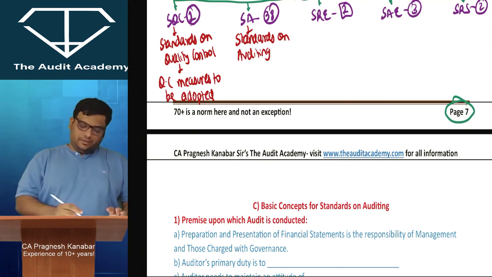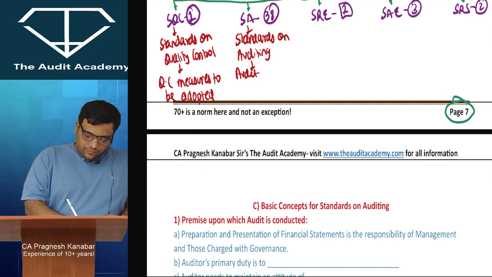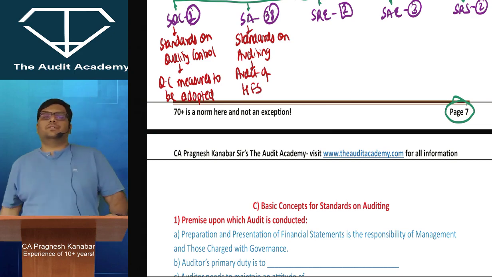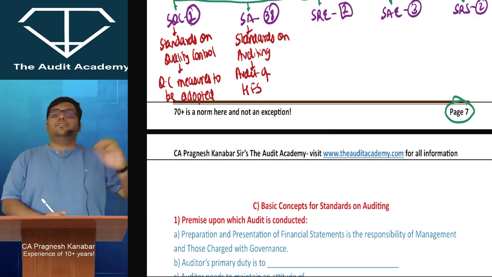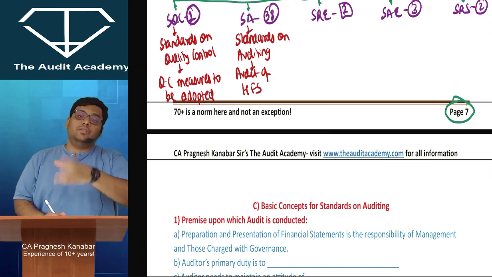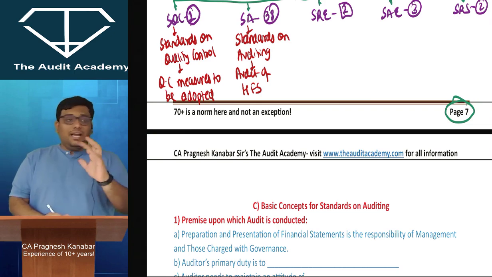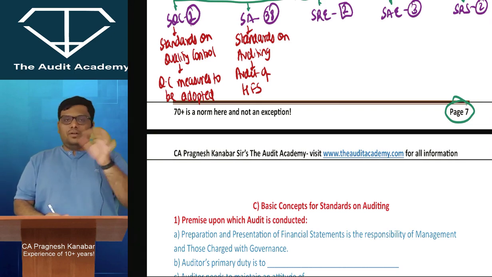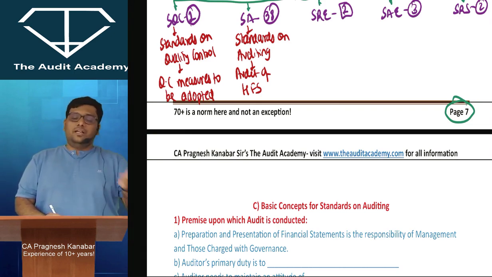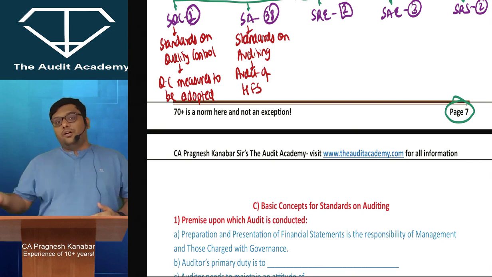Standards on Auditing is only and only for audit of historical financial statements. Sir, why you have written this historical financial statements? See, first, why I have written audit of financial statements? See, accounting standards, no matter whatever accounts you're preparing, accounting standards, basic principles are applicable everywhere. Right? So for accounts, you have accounting standards. Likewise, you can't say for audit, you have standards on auditing.